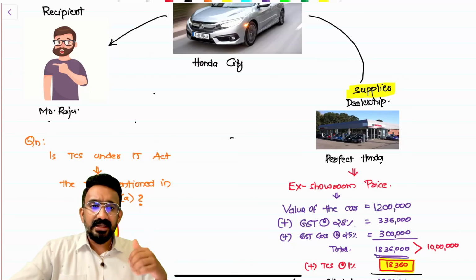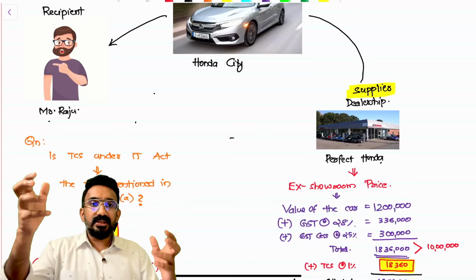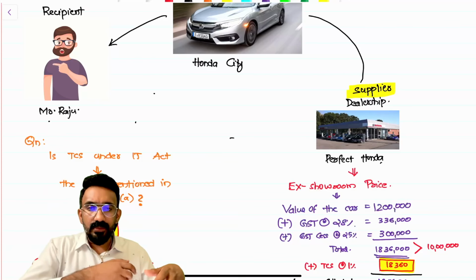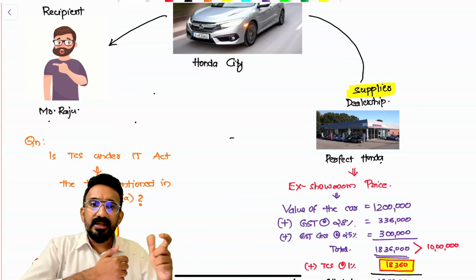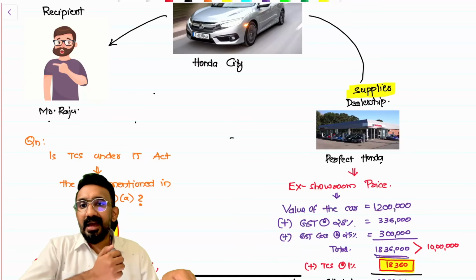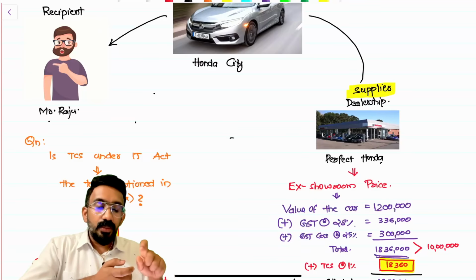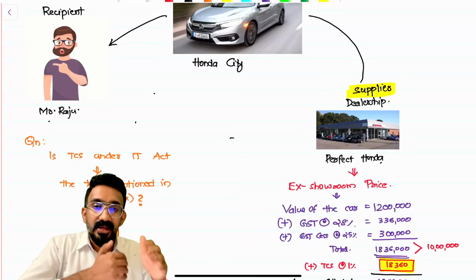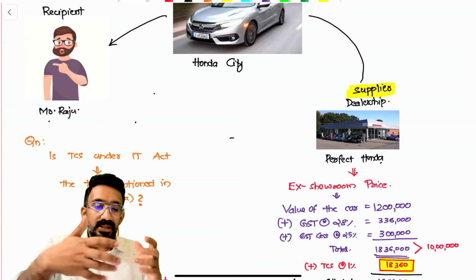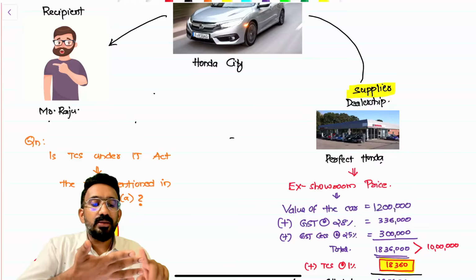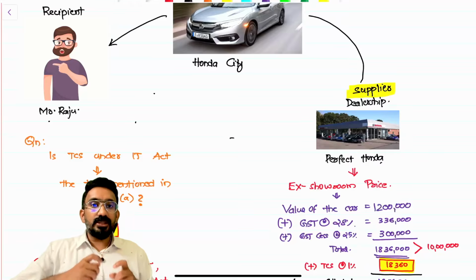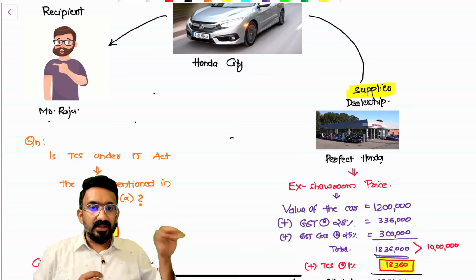The primary reason they're saying that, even though all other taxes other than GST have to be included in the value, this particular 18,360 will not be added, is that it does not have the characteristics of the tax mentioned here. When I say tax mentioned here, it means that this has nothing to do with the Honda City. All this, excise duty on tobacco, entertainment tax on sporting events, were taxes on the supply. This has nothing to do with the supply.